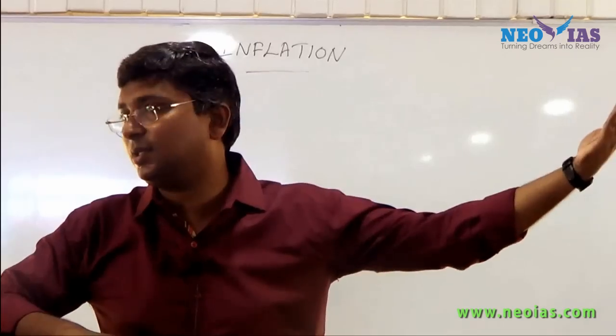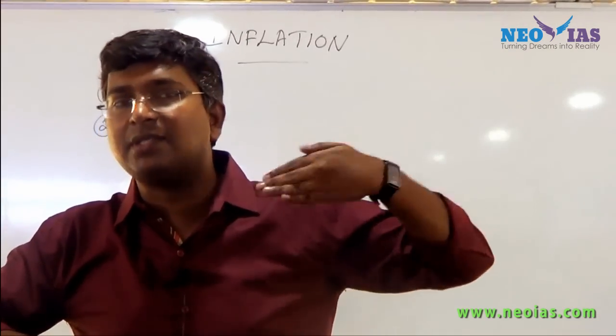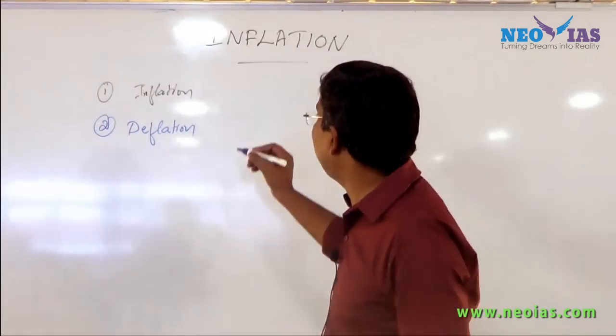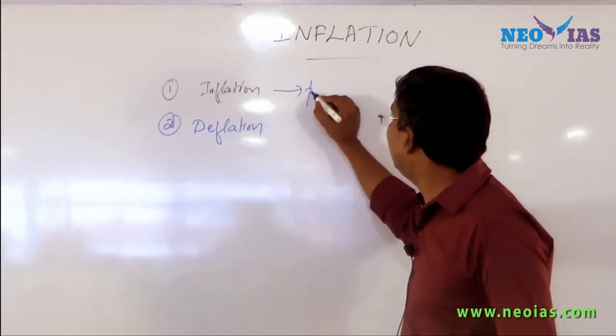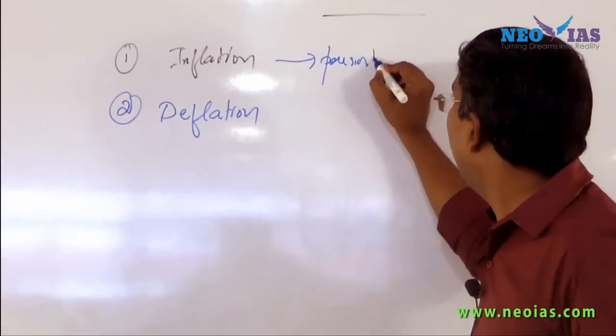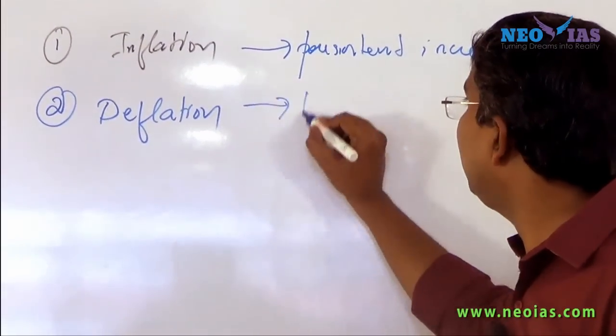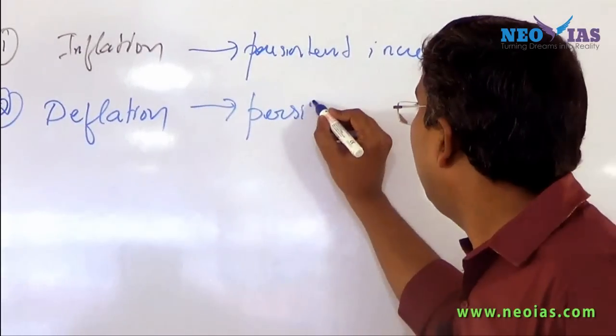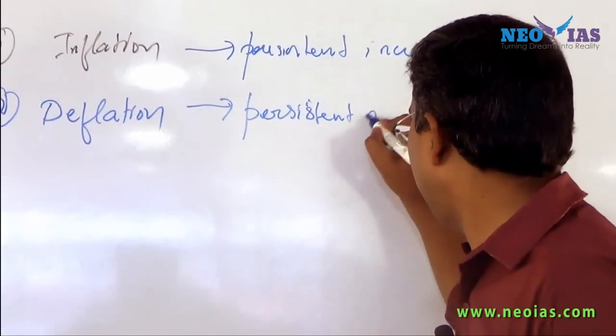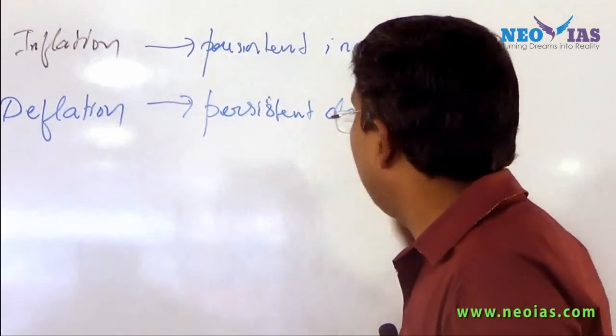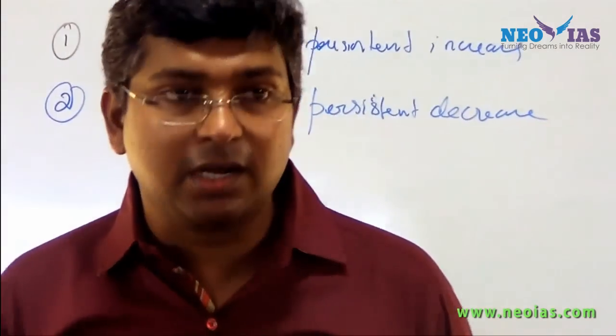It's exactly opposite. So instead of persistent increase, in deflation it is persistent decrease in the general price level.